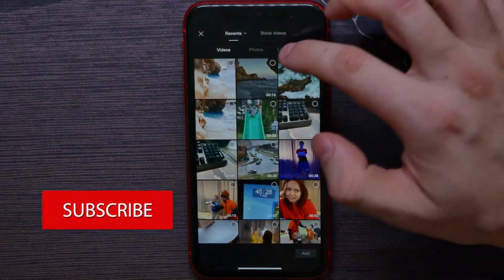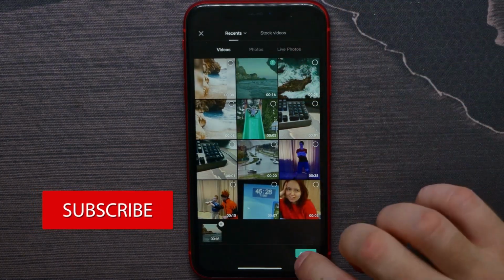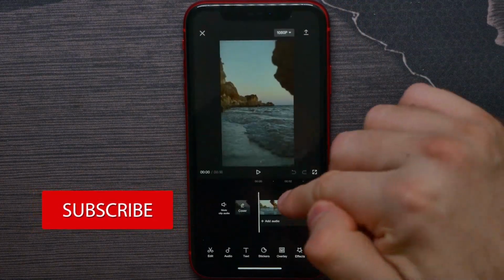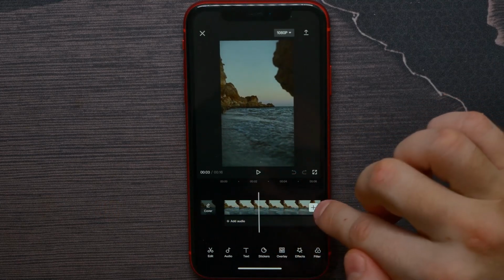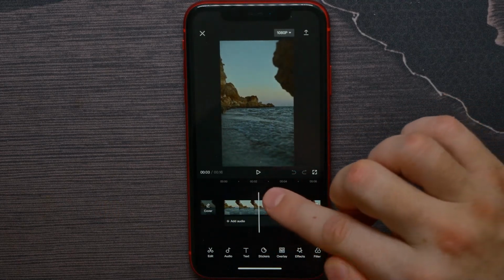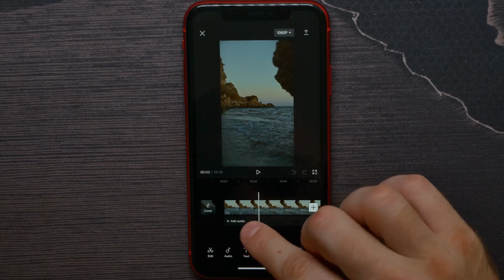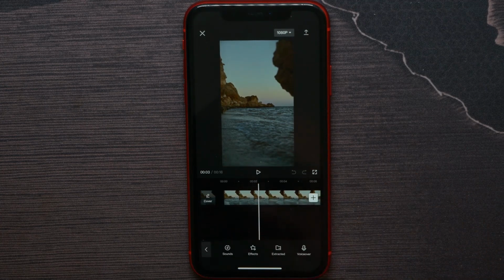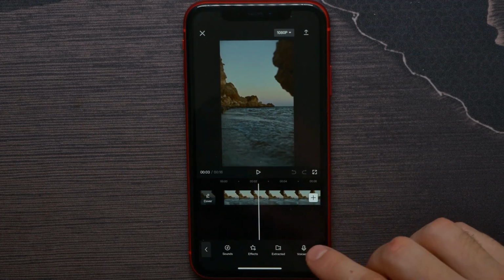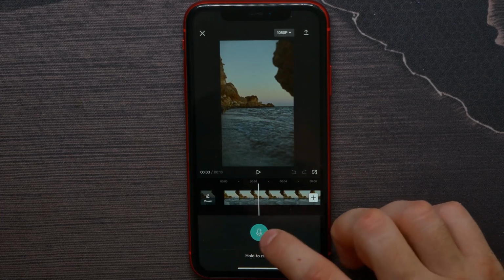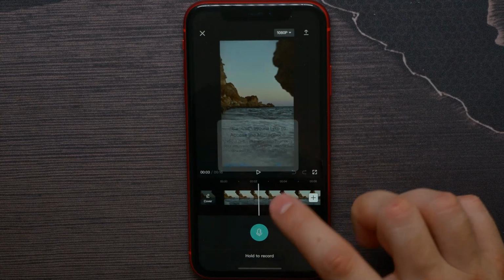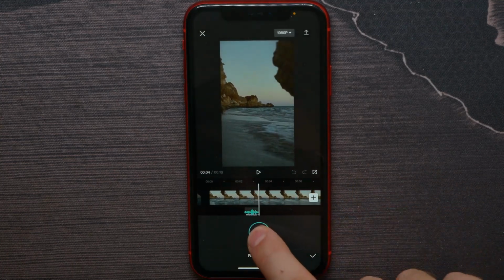Now here you can select some video file and then hit add to add it to your project. Now as you see, you got the video row, and to be able to add an audio row, just hit add audio, and there you can hit the voiceover button and then hold the voiceover button to start recording the voiceover.